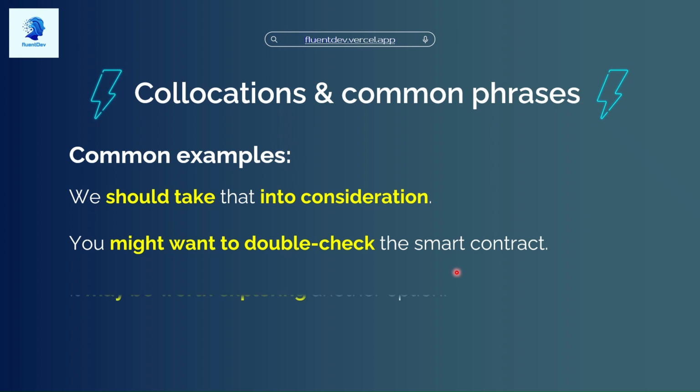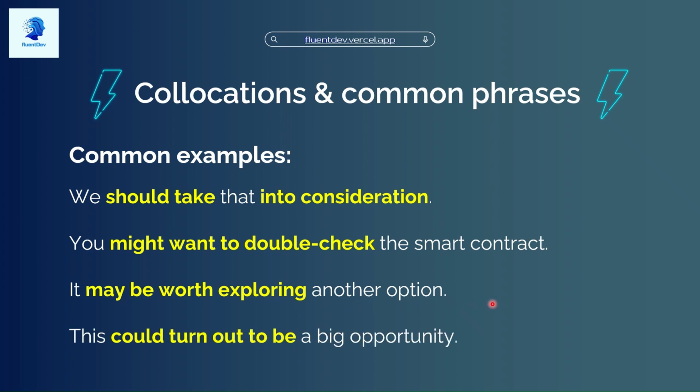Here we go. All right, it might be worth exploring another option. This is a very nice business expression. In a soft and polite way, we make a strong suggestion. This is a strong suggestion, but it is presented in a very polite, professional, and formal way. It might be worth exploring another option. It might be worth waiting until we have more information.